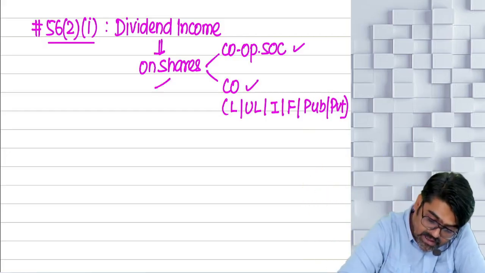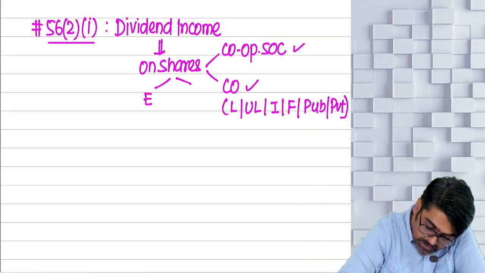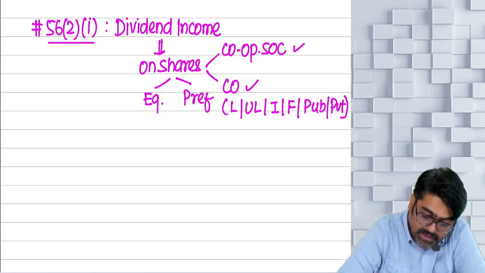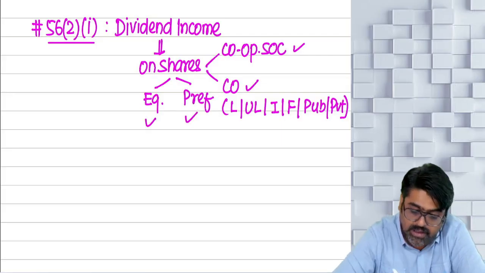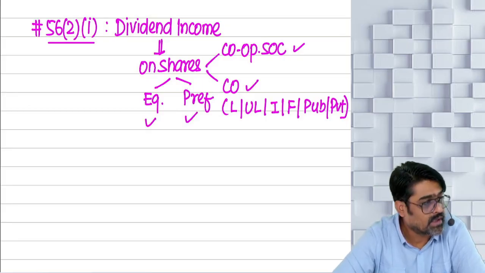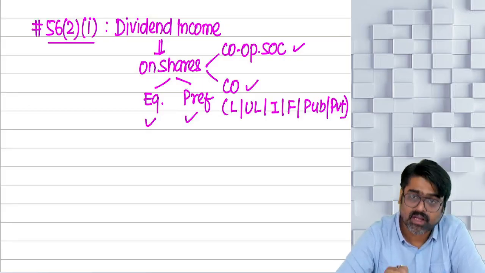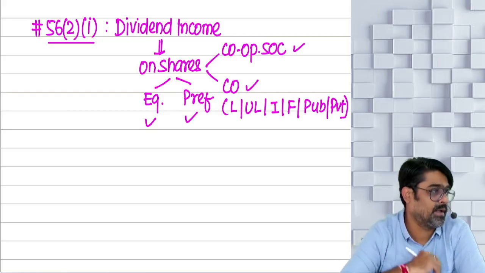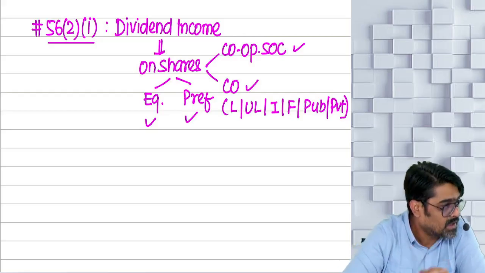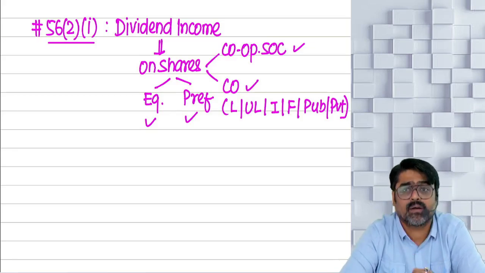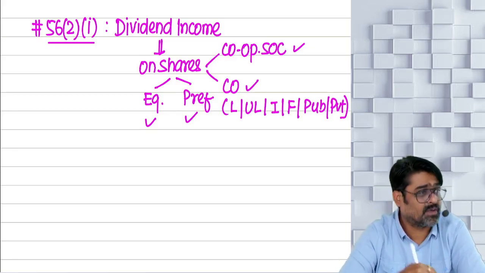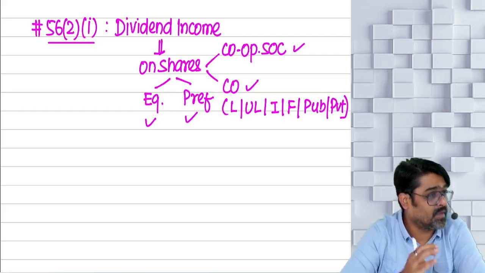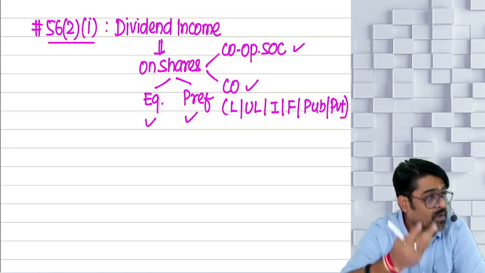Whether the shares are equity or preference, will it make any difference? No. So shares can be equity shares, preference shares, shares of any cooperative society, shares of any company. Whether the company is a listed company or unlisted company, yes or no? Company can be a private limited company or public limited company, Indian company or foreign company.